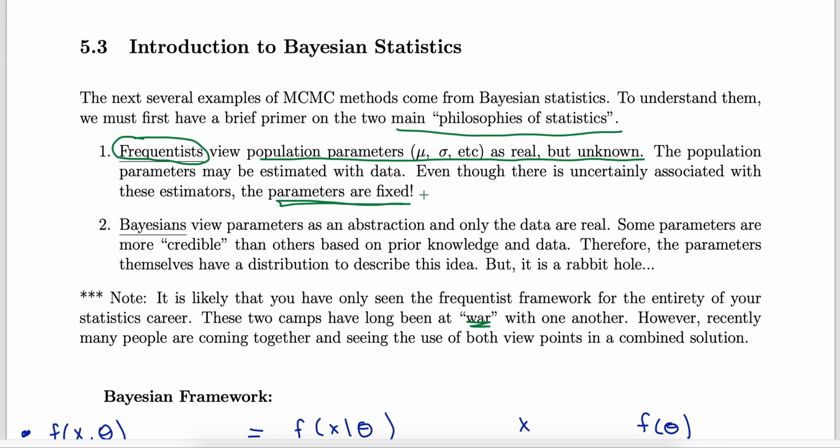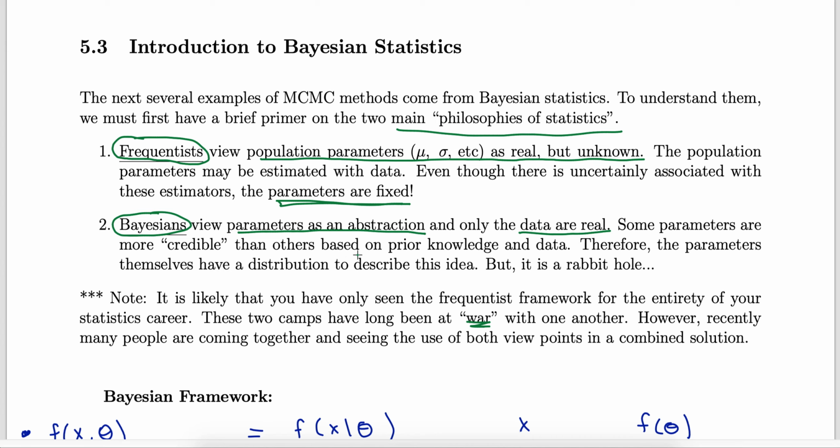Okay, that's very much in contrast with the Bayesian viewpoint. The Bayesian viewpoint doesn't view parameters as fixed. It views parameters as simply an abstraction, and the data are the only real thing. Parameters are some abstraction we use to describe and understand the data, and some values of the parameters are more credible than others, but they're not something we can pin down.